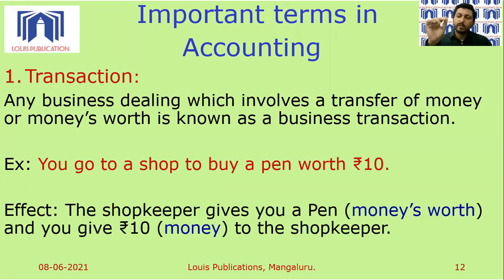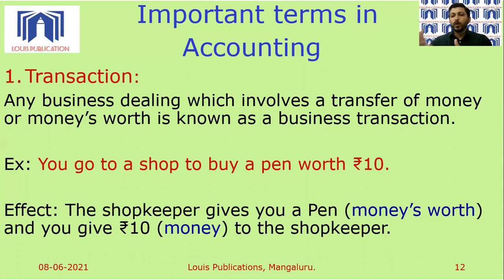That pen which you have in your hand right now is an example of money's worth. Whereas you are going to give 10 rupees to that particular shopkeeper, and that 10 rupees definitely is money. So when in a business there is an exchange of money or money's worth, such a transaction is called a business transaction. And remember, all business transactions are to be compulsorily shown in the books of accounts. So that is about transaction.